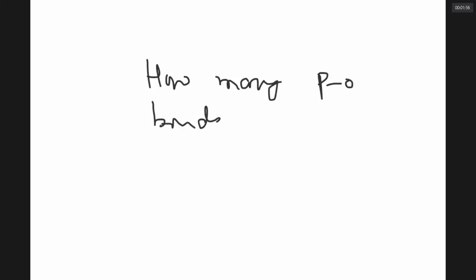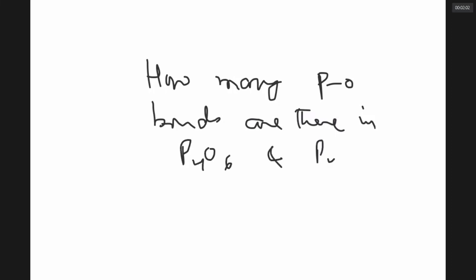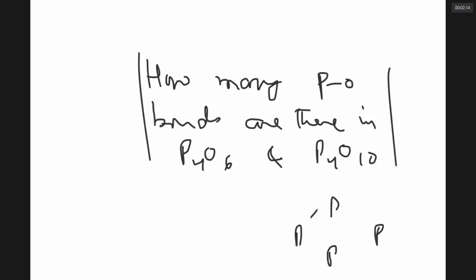Let us start with the review question. How many PO bonds are there in P4O6 and in P4O10? This type of question I have seen many times. First of all, to know this, I should know the structure of P4O6. Let us draw it neatly.